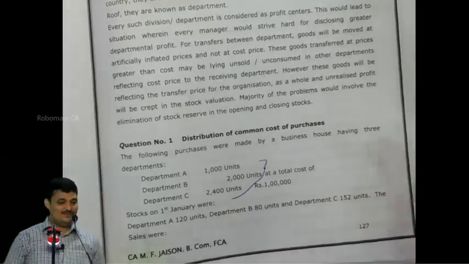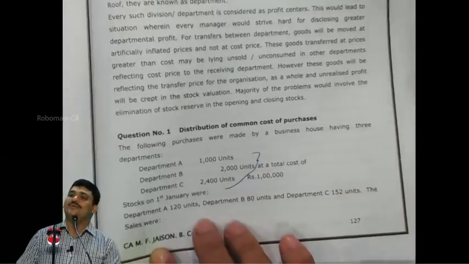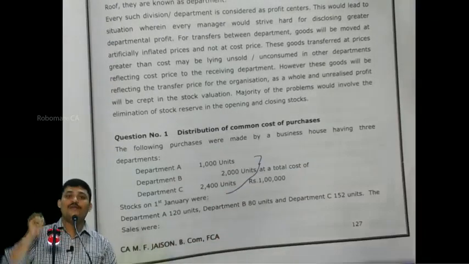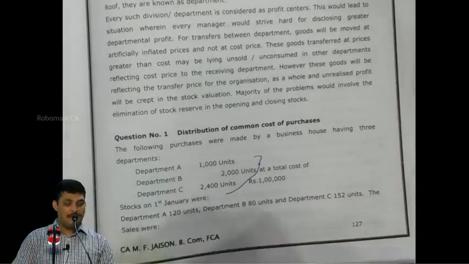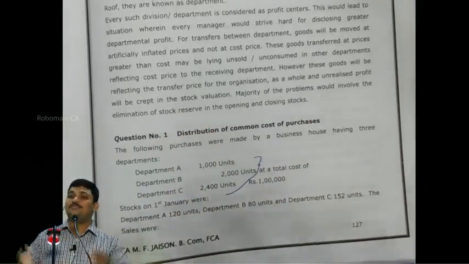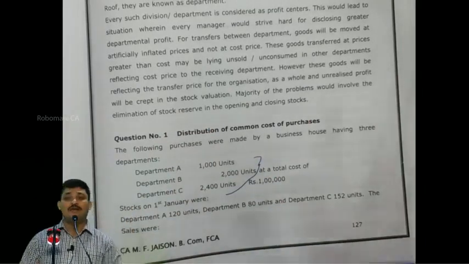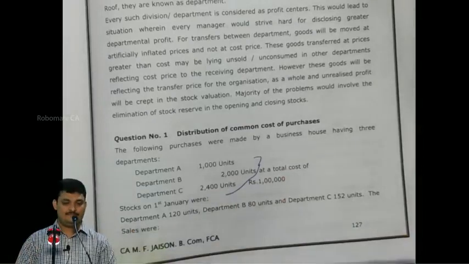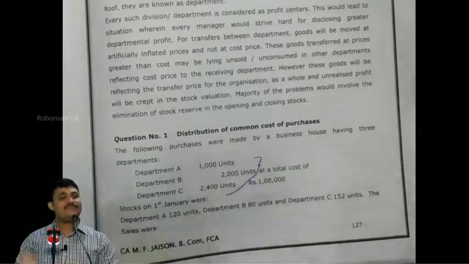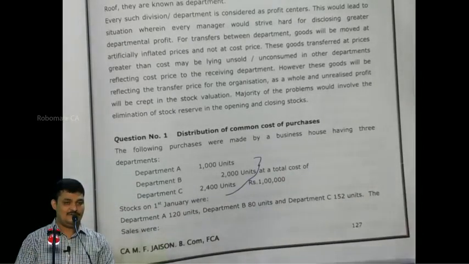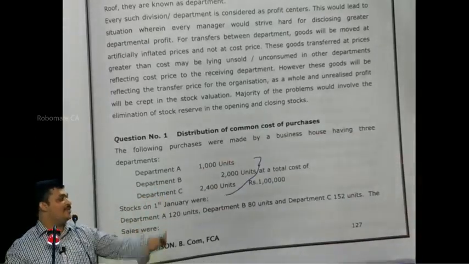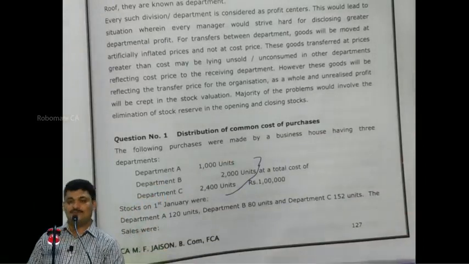Let us solve this. Let us decide how we can solve. Now listen, friends. Opening stock units are available. Purchase units are also available. Opening stock plus purchase units is the total units available in the shop. From that, goods sold units are available. Naturally, closing stock units we can find out. Opening stock plus purchases in units is the total available units. Minus sold units will give you closing stock in units.